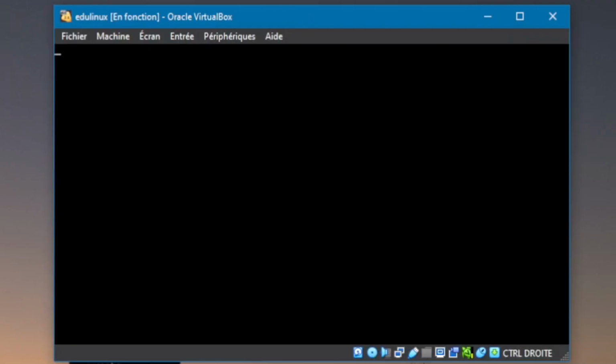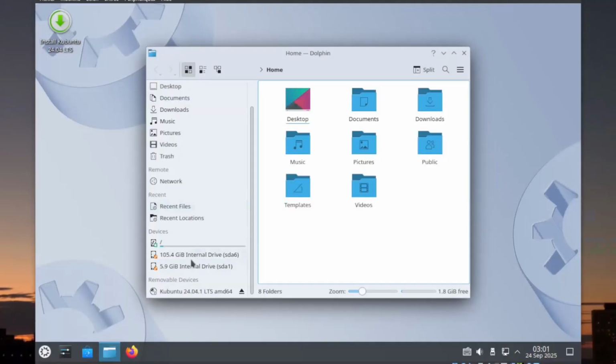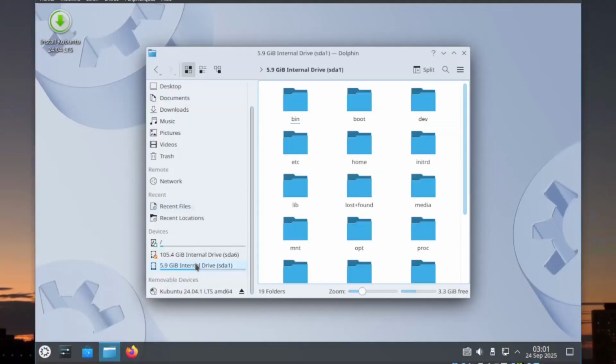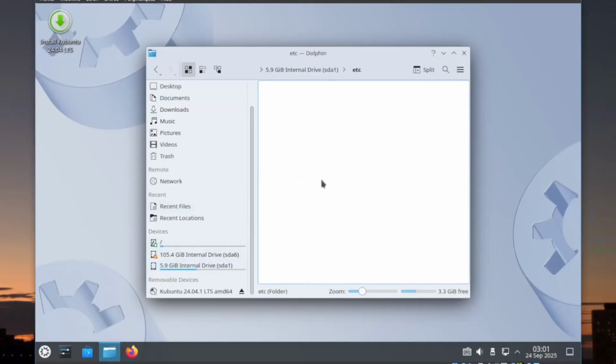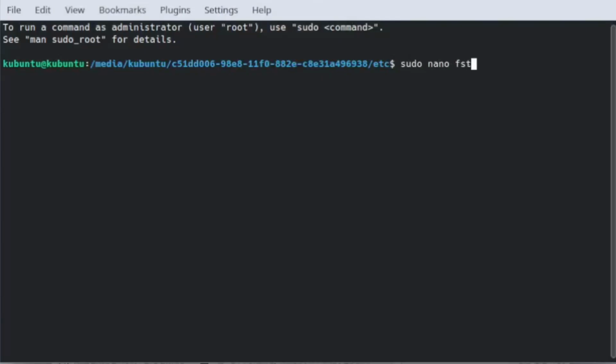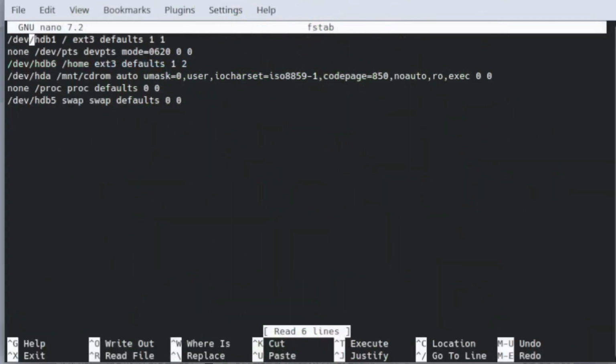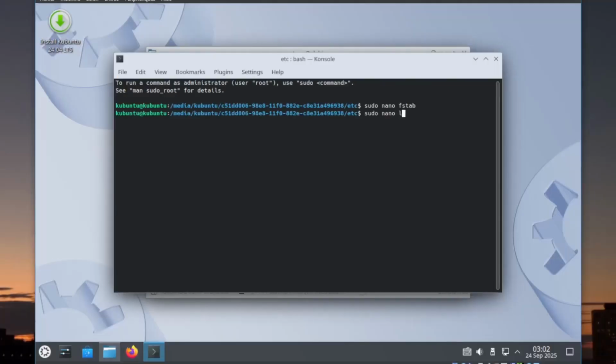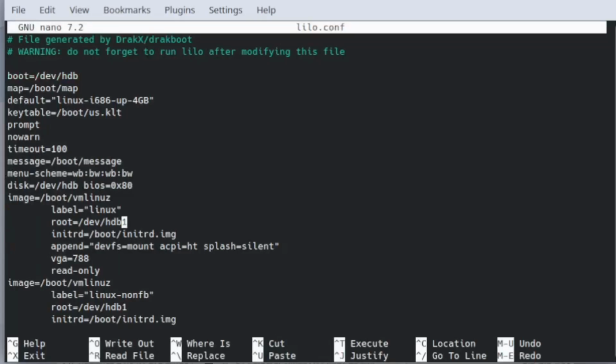Okay, so here we're gonna see if we can access the fstab file, so we can edit it so it can work on the computer. Alright, let's see. So far so good. Hey, let's go! Okay, so we're gonna do this. And that one we'll set it to B. Okay, yeah.